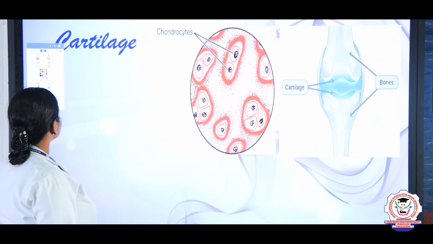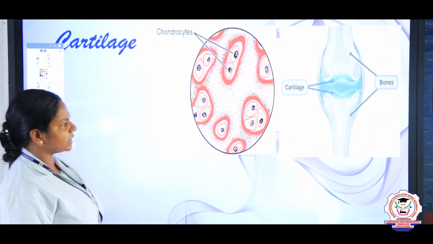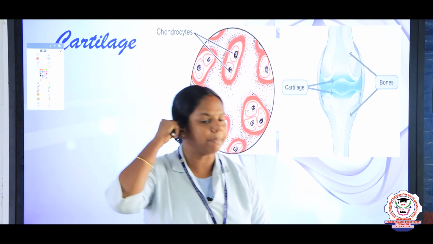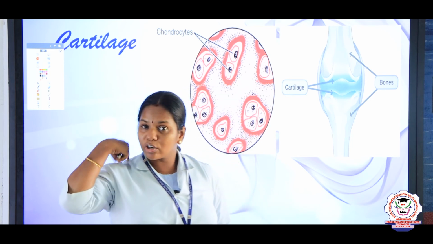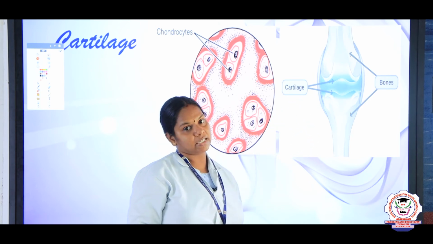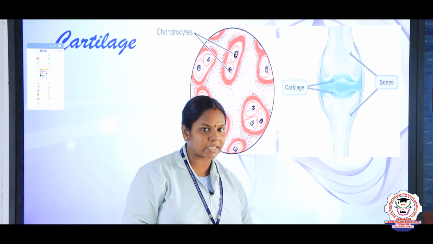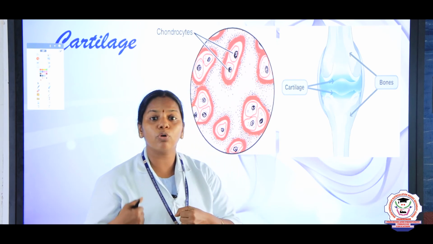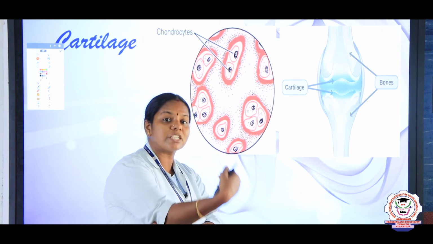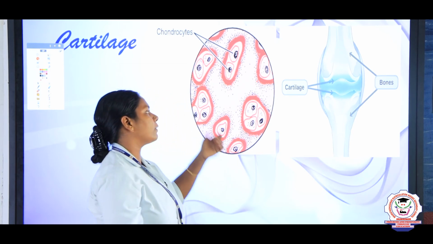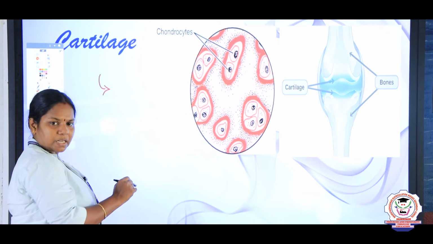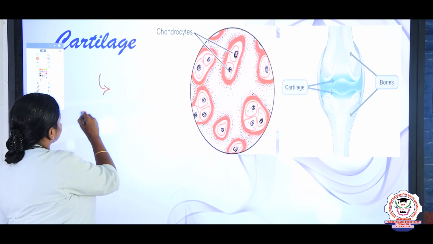So the first one we are going to discuss is the cartilage. First, where is the cartilage located children? Cartilage is located on the tip of our nose, in the pinna of the ear, in between the vertebral column, and in between two bones. And what is the function of the cartilage? It helps in making the bone flexible, right. For example, a bone cannot bend, but the cartilage which is present in between can bend. And the cartilage is made up of a special type of cells, right, called chondrocytes.